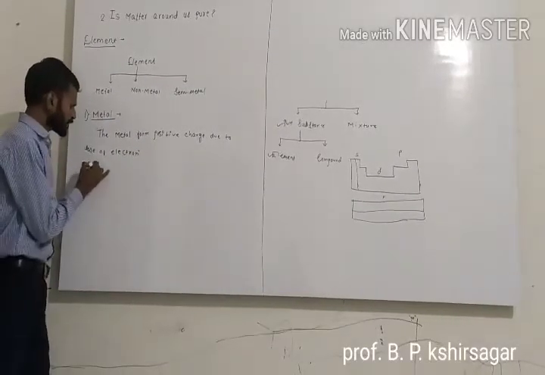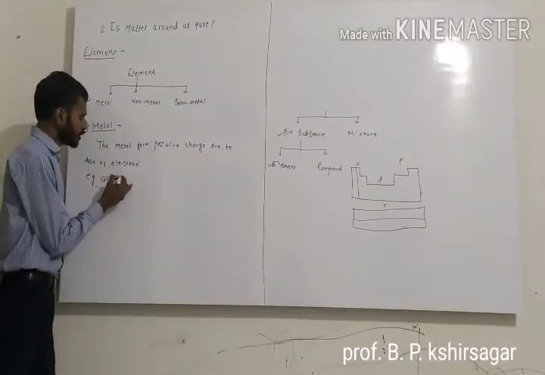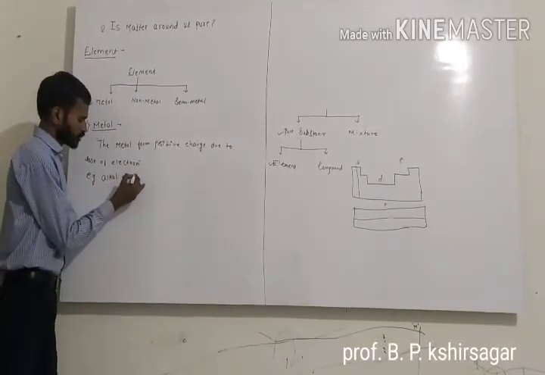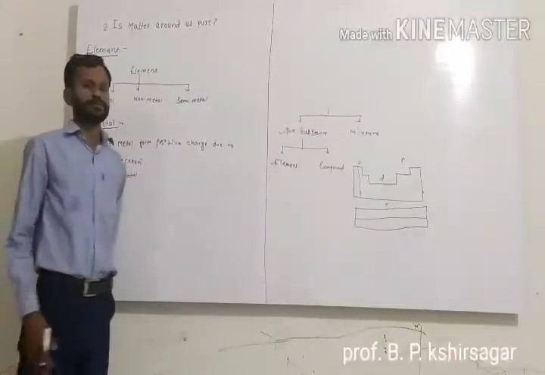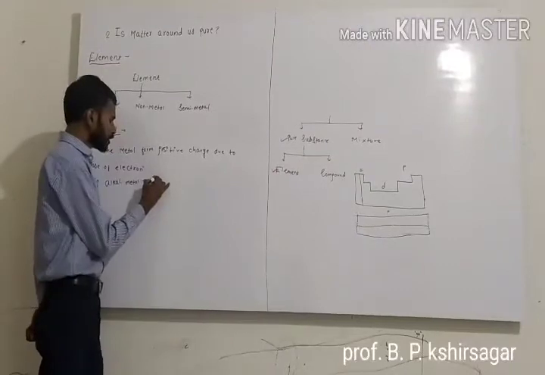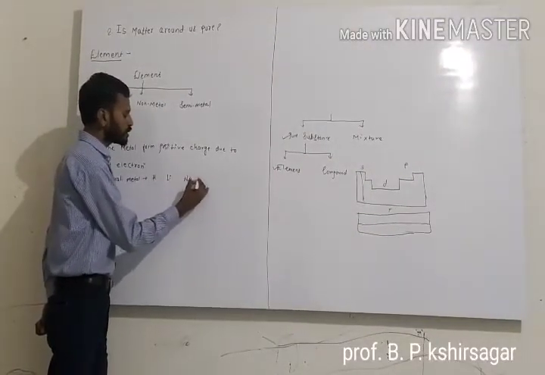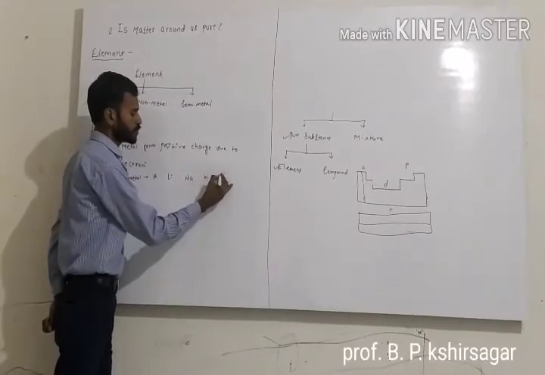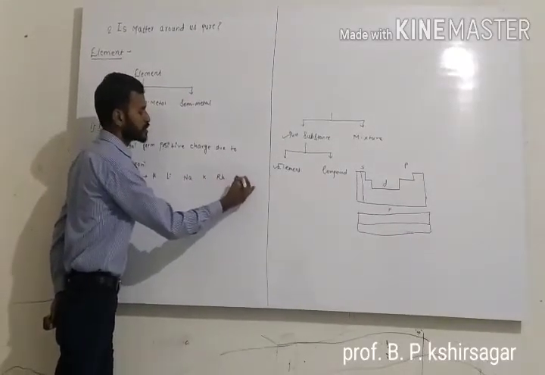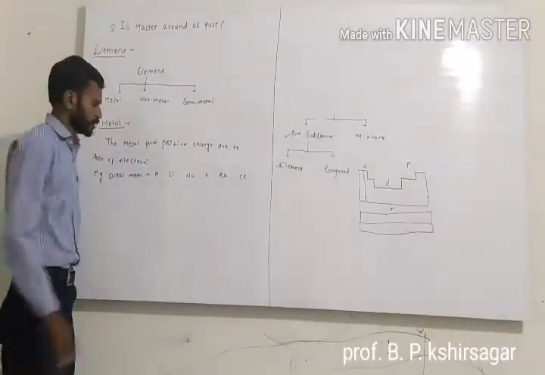We have so many examples. The first group is called the alkali metals, except hydrogen: lithium, sodium, potassium, rubidium, cesium. This is the alkali metal group.